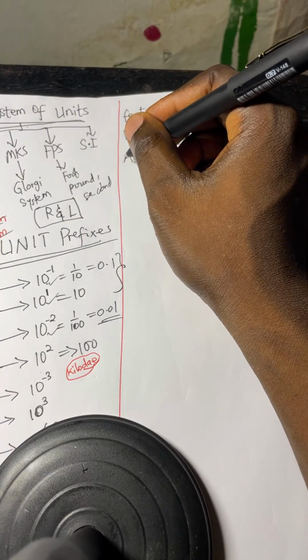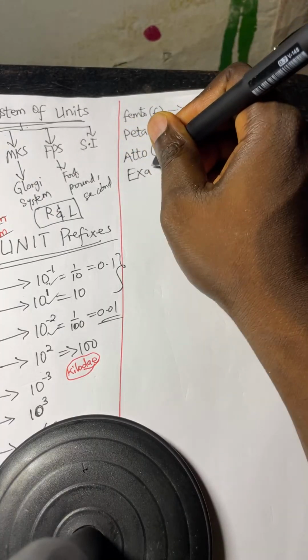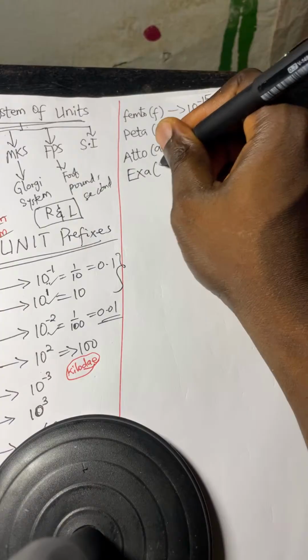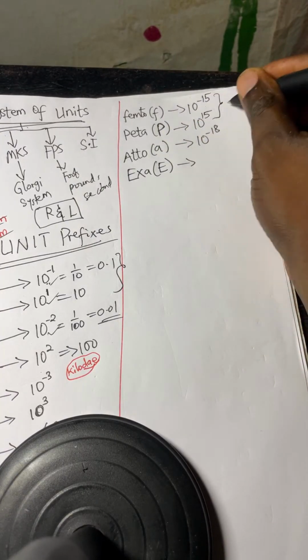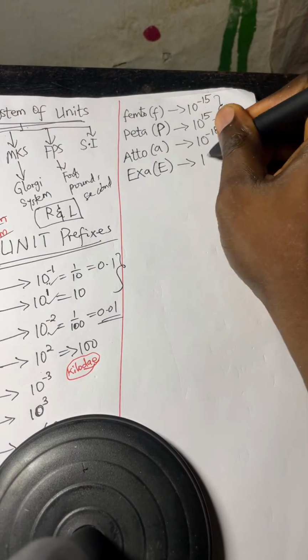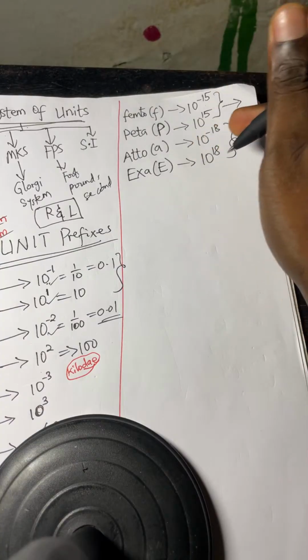For the positive one, we have exa. Exa is capital E. What does it stand for? Like these two go together too. Exa stands for 10 power 18. This is where we will stop.